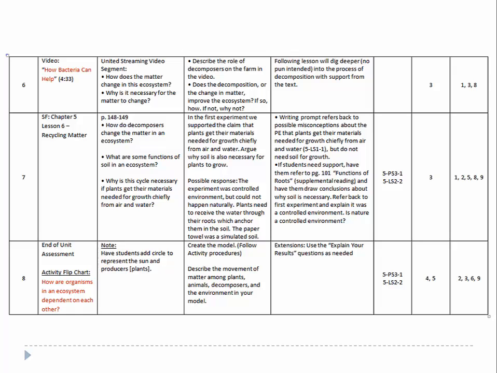Lesson 6 uses the Discovery Education video segment, How Can Bacteria Help?, to identify the role of decomposers within an organic farm. And in Lesson 7, students further examine the role of decomposers in cycling material within an ecosystem through text. Lesson 8, How Are Organisms in an Ecosystem Dependent on Each Other?, concludes this unit by having students create a model, a food web, showing how food energy flows through an ecosystem.